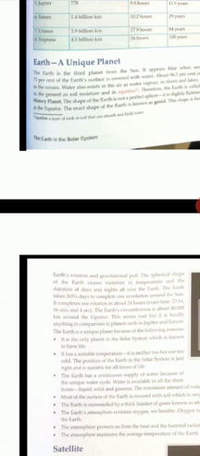And the existence of days and nights is also due to its spherical shape. The Earth takes 365 days to complete one revolution around the Sun, and it completes one rotation in about 24 hours.